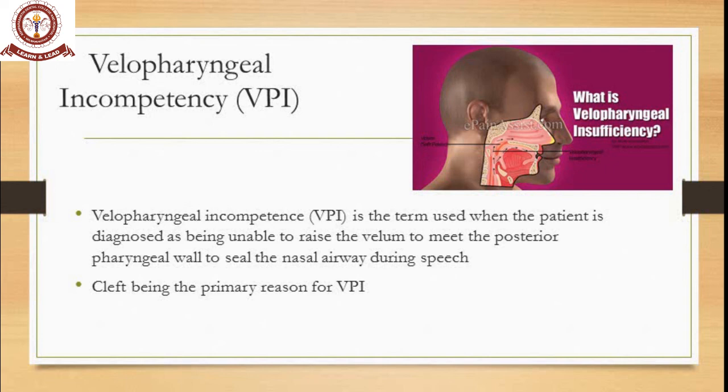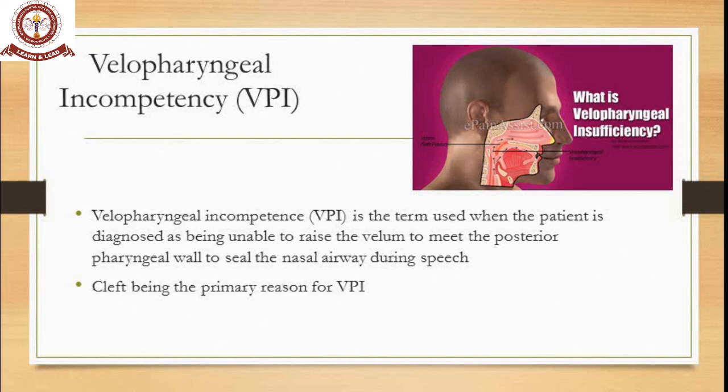So this is about VPI, velopharyngeal incompetency, as I have already told you. It's a term used when a patient is diagnosed as being unable to raise the velum to meet the posterior pharyngeal wall to seal the nasal airway during speech. That's the technical explanation for velopharyngeal insufficiency.